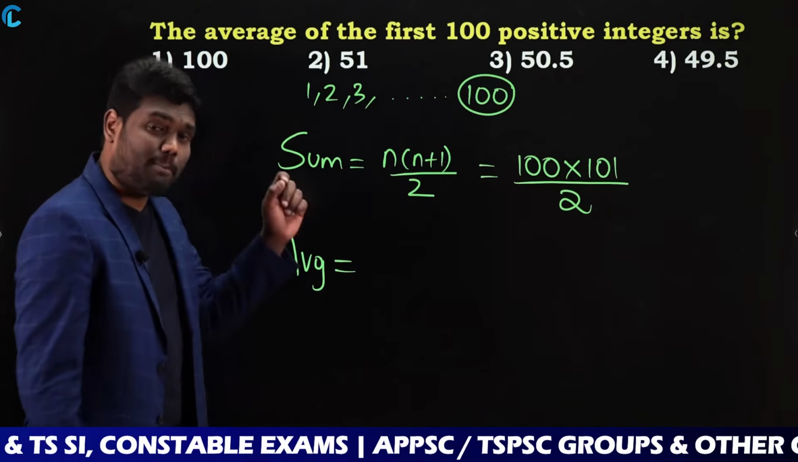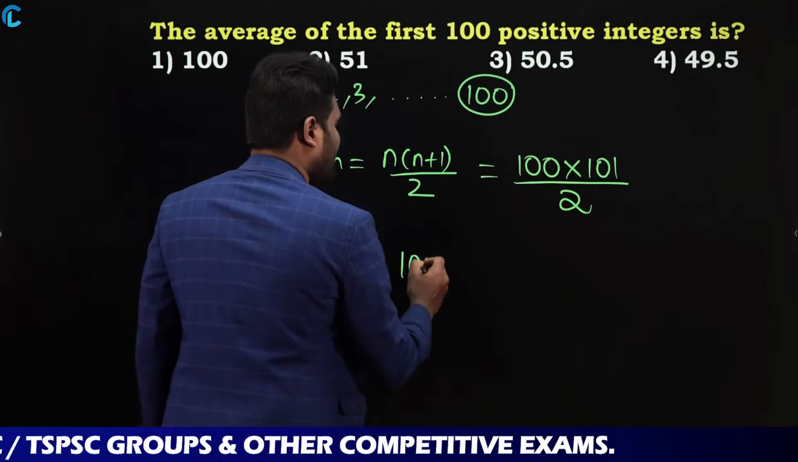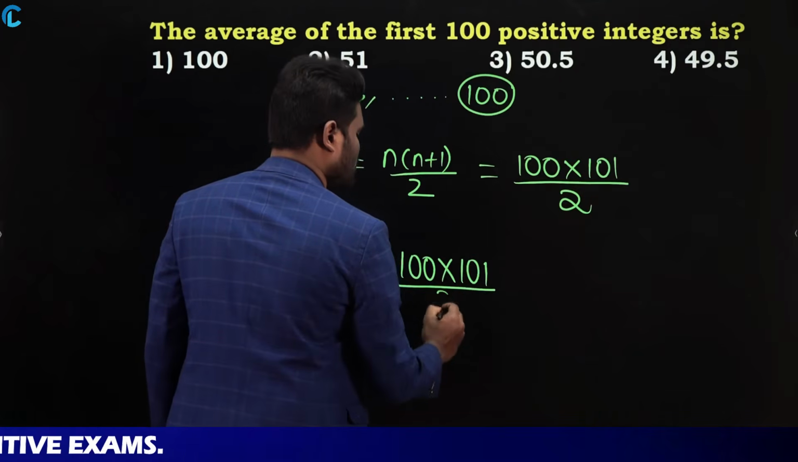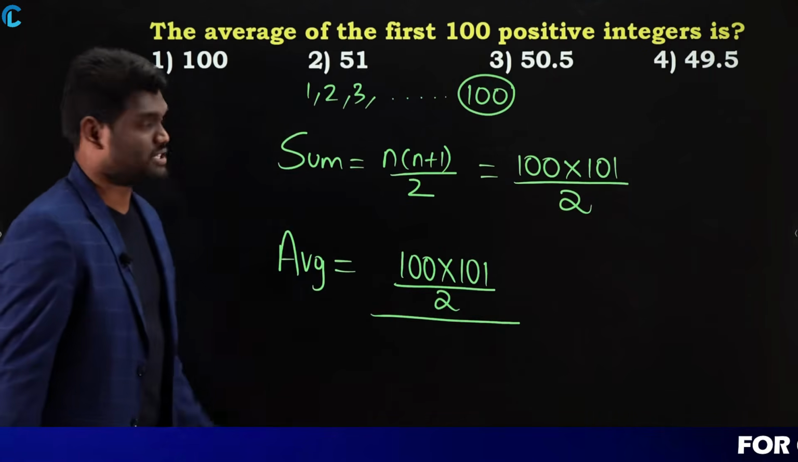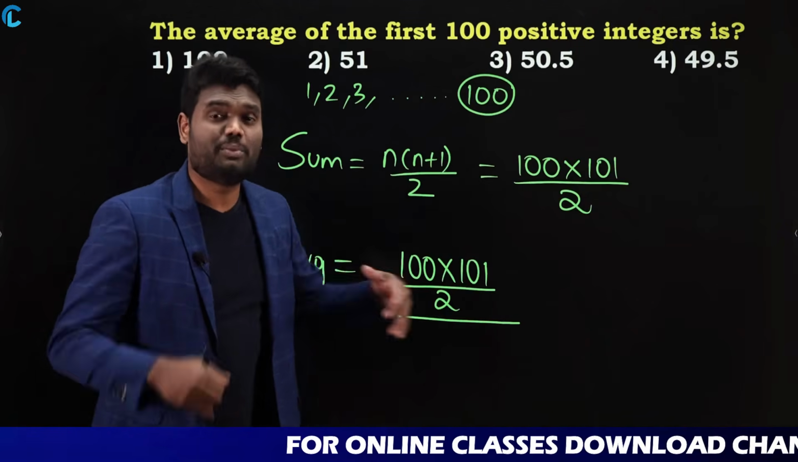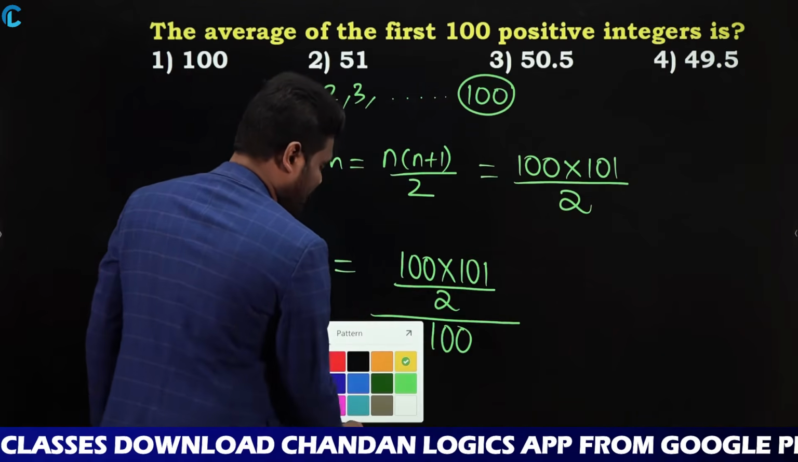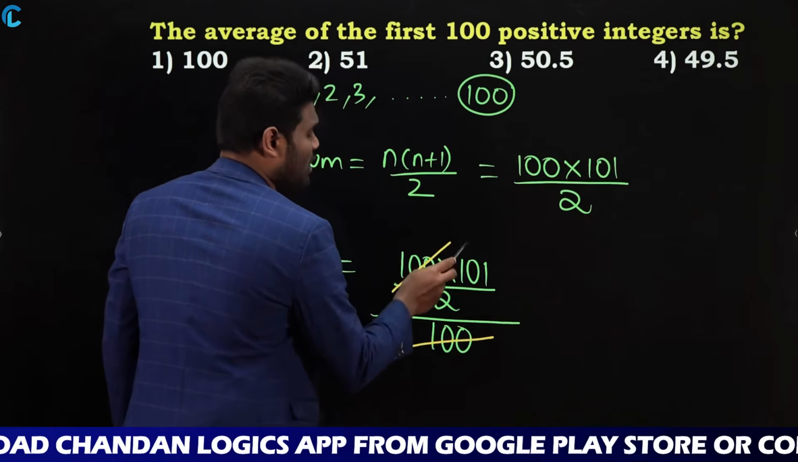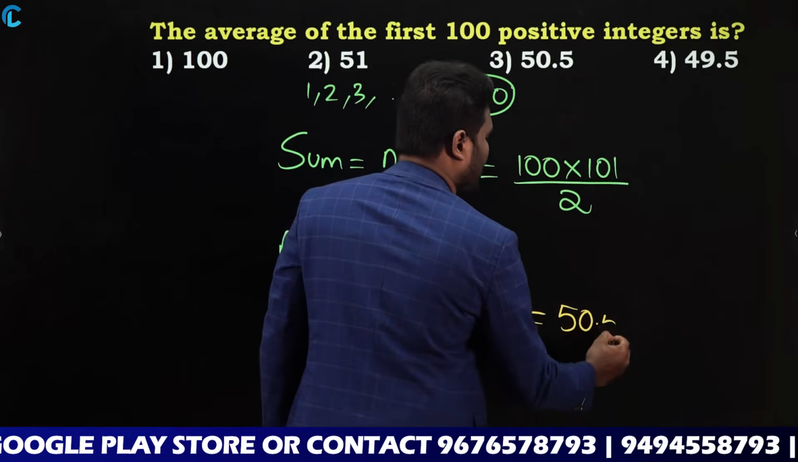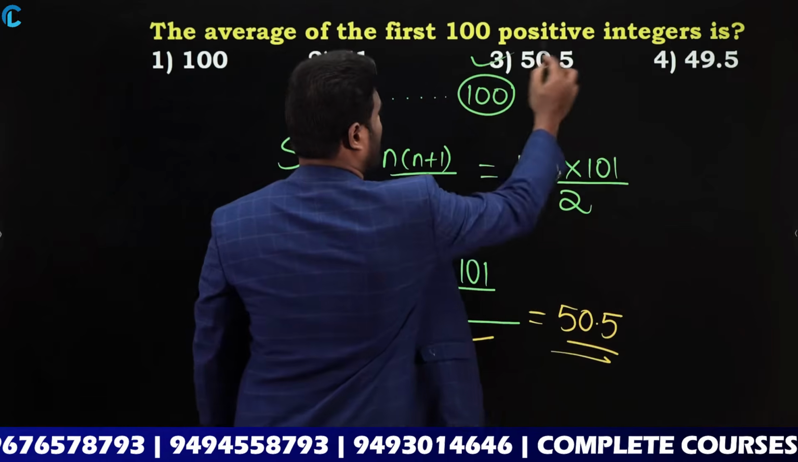Average is nothing but sum of numbers divided by number of numbers. So sum of numbers is nothing but 100 into 101 divided by 2, divided by the number of numbers. How many numbers do you have? 1, 2, 3, 4, 5, 6, so on till 100, which means number of numbers is nothing but 100. Yes or no? Now calculate this. 100 gets cancelled. 101 by 2 is nothing but 50.5. So the answer is 50.5, which is option 3.